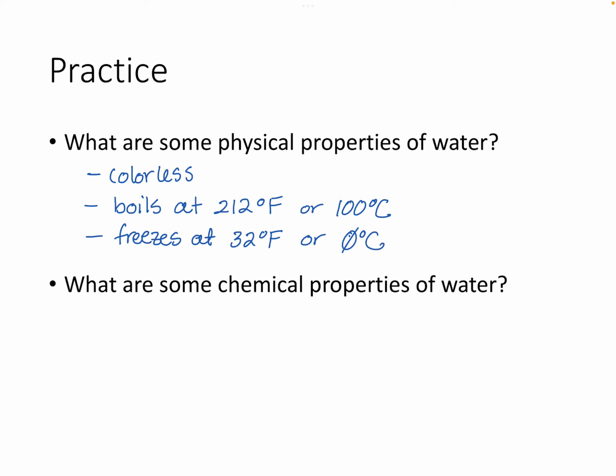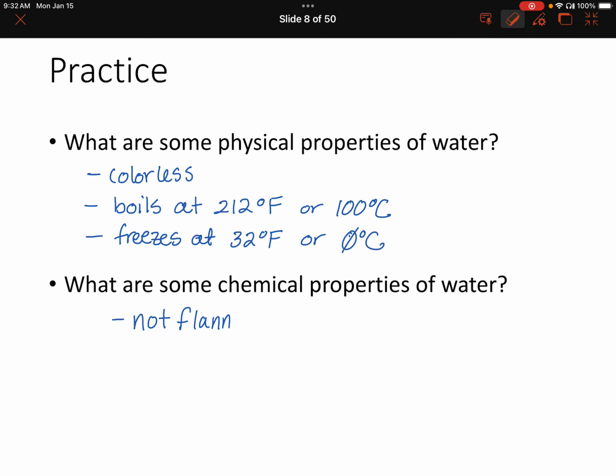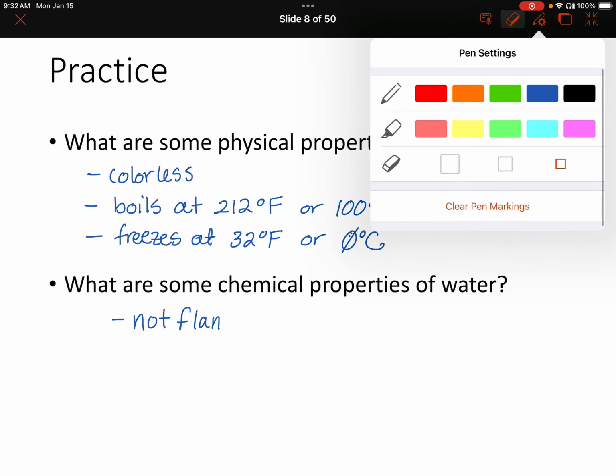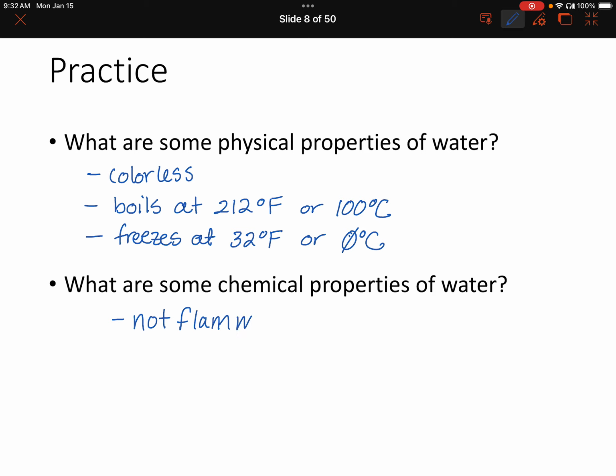Now, what about some chemical properties? So we talked about flammability being a chemical property, and actually the fact that water is not flammable can be a chemical property. Oh, I spelled flammable wrong. Let's see, not flammable. Flammable, there we go. So water can put out fires, right?